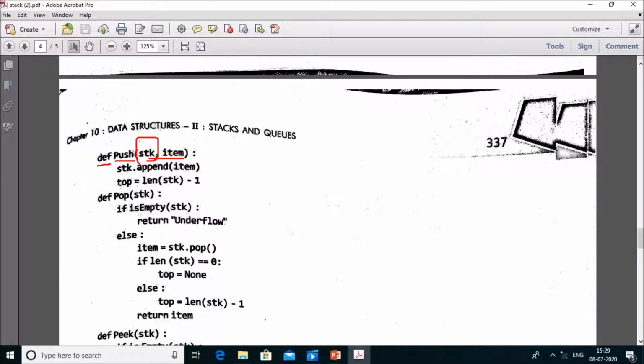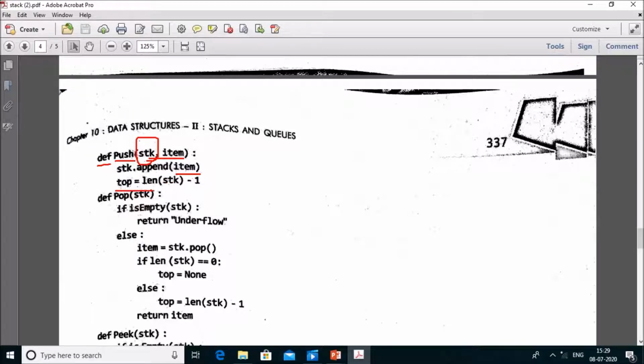It is a formal parameter and that was the actual parameter. Basically they are just copies of each other. And for the stack you use the function append with the help of the stack variable, stk.append. You pass the parameter item and then the value gets appended on the stack.